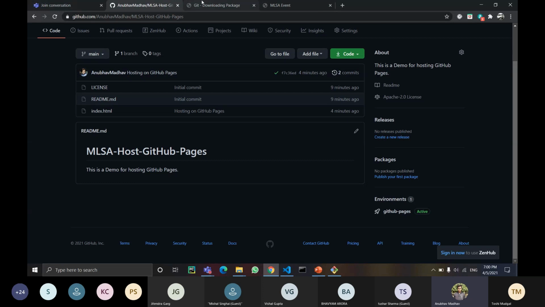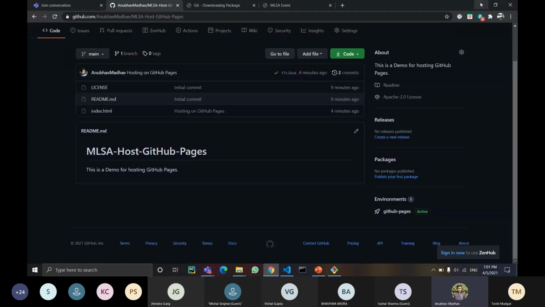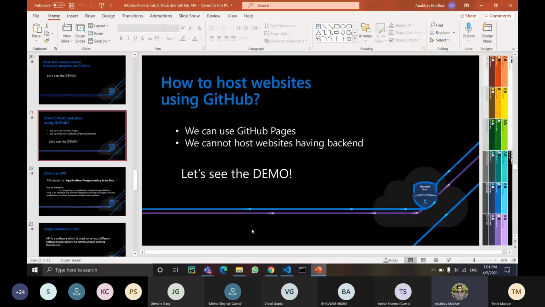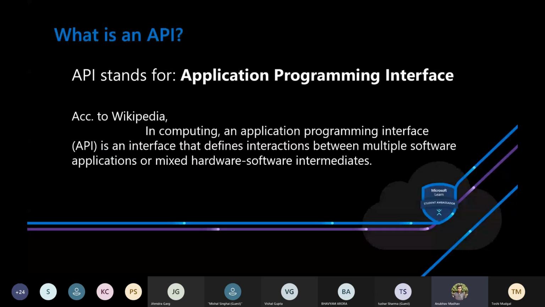Okay, so I'm continuing with the event. The next thing is what is an API? See, API stands for Application Programming Interface. And according to Wikipedia, in computing, an application programming interface or an API is an interface that defines interactions between multiple software applications or mixed hardware-software intermediaries.